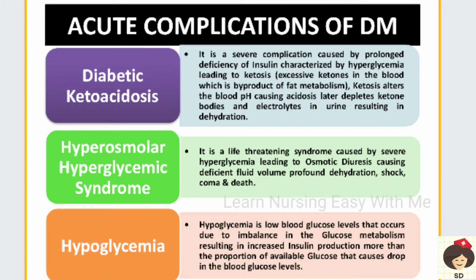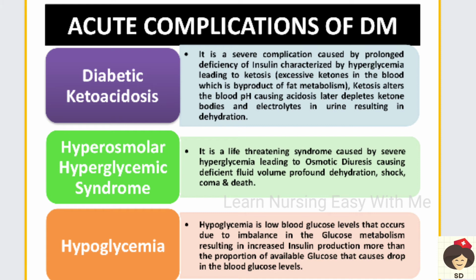Next, coming to complications of diabetes mellitus. There are two types of complications, acute and chronic. In acute, the immediate complication is when there is prolonged deficiency of insulin. That means there is more glucose in the blood, but the insulin is not sufficient to take the glucose to the tissues, so the person will have hyperglycemia, that is increased glucose.